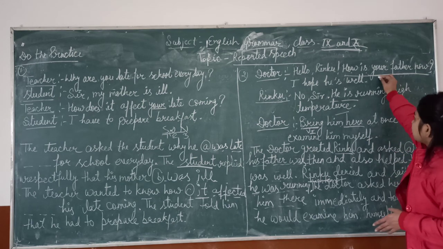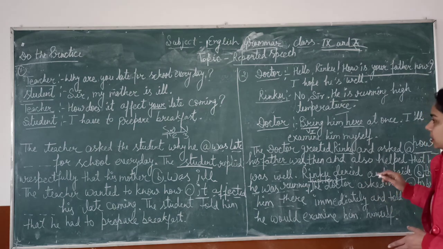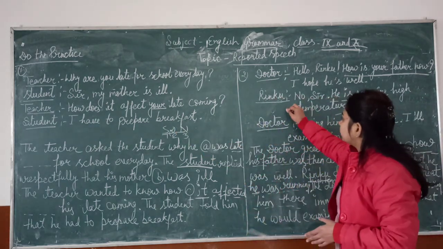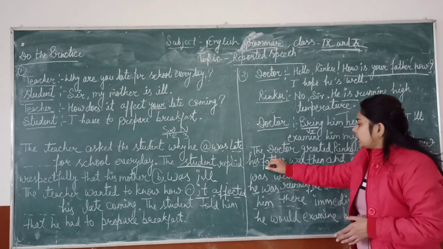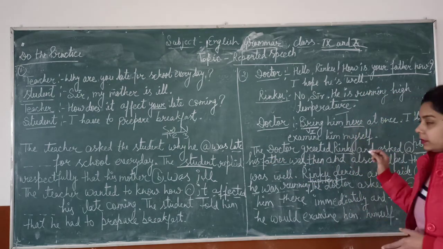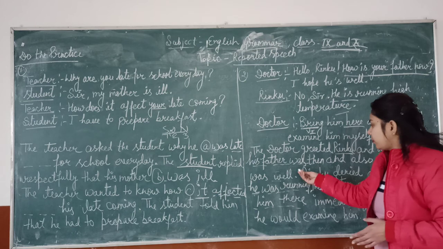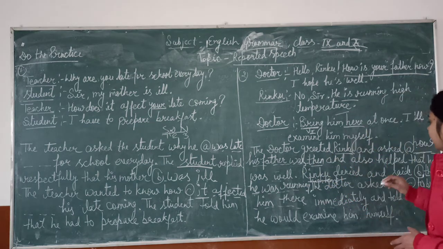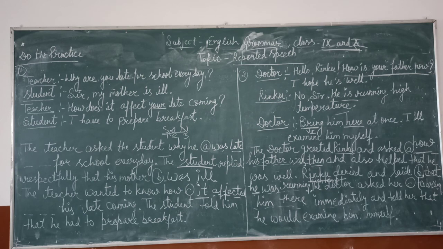Your, second person, changes according to the object. The object is Rinku, then Rinku, his father, is will be changed into was, now will be changed into then, and also hoped that he was well.